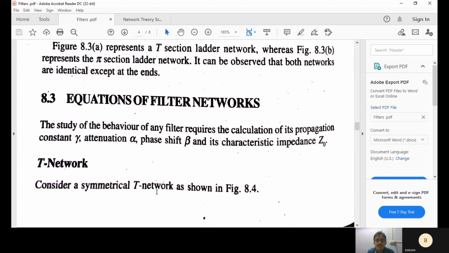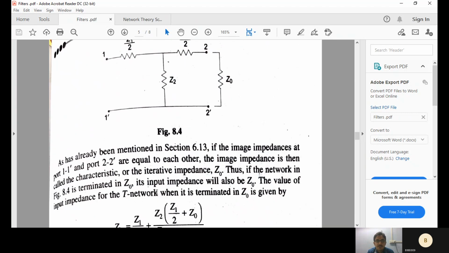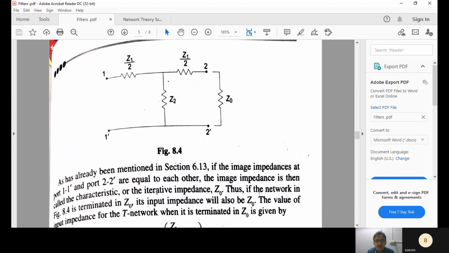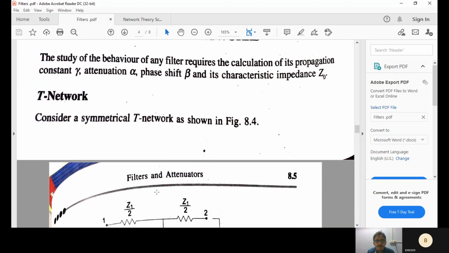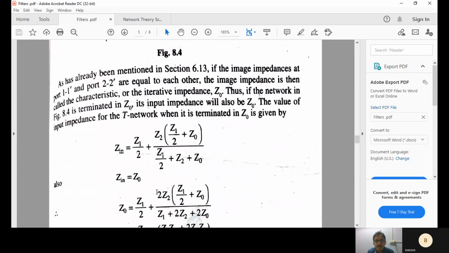So the study of behavior of any filter requires the calculation of propagation constant gamma, attenuation alpha, and phase shift beta. So these characteristics are required. You might have seen this in your communications subject. What is wave propagation? What is a phase shift? What is a Z naught? This Z naught is called the characteristic impedance. Z naught is equal to root L by C. Characteristic impedance.